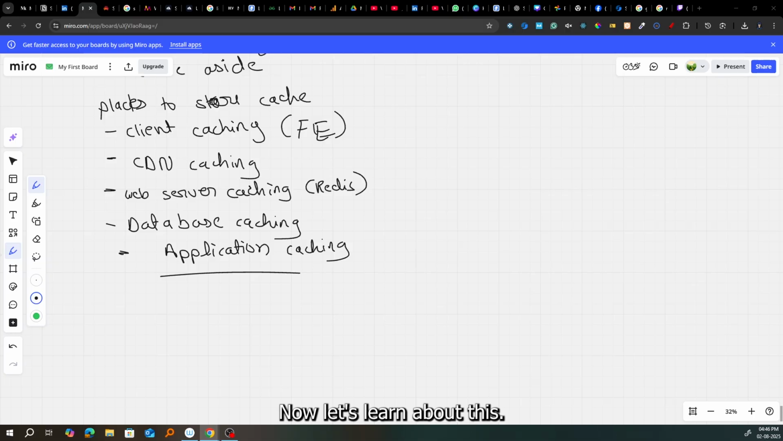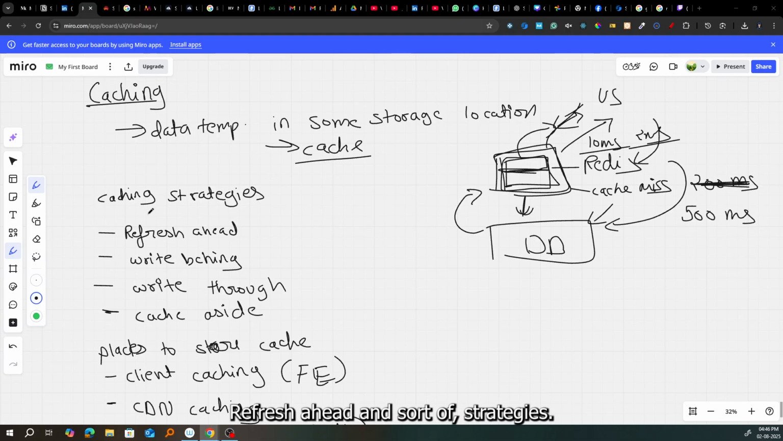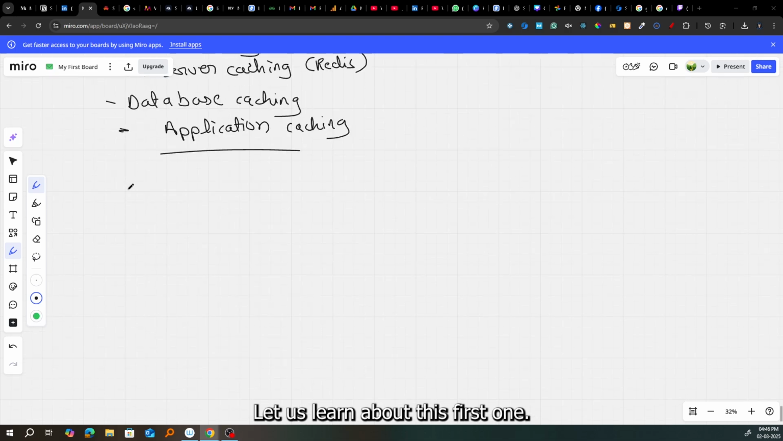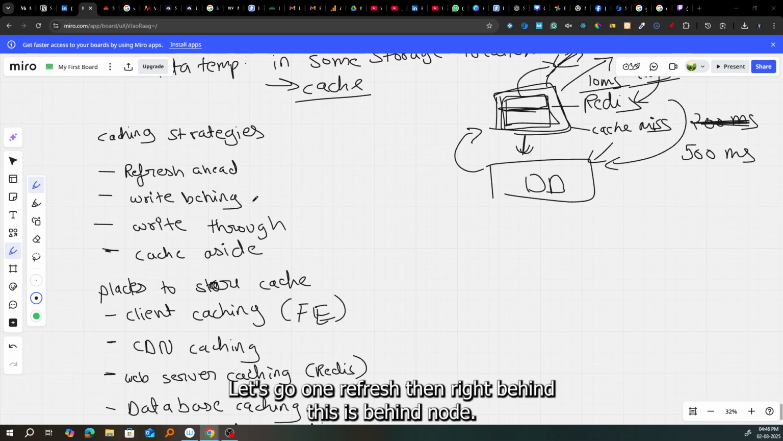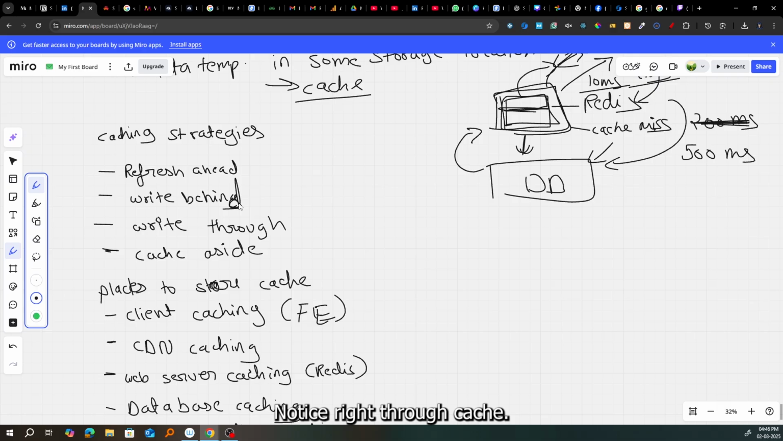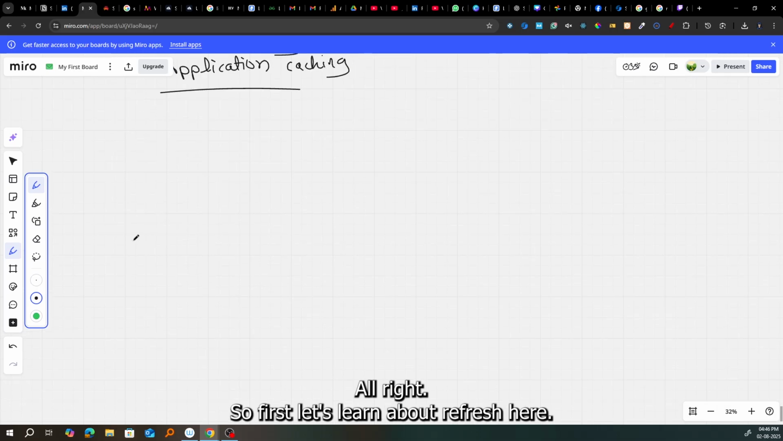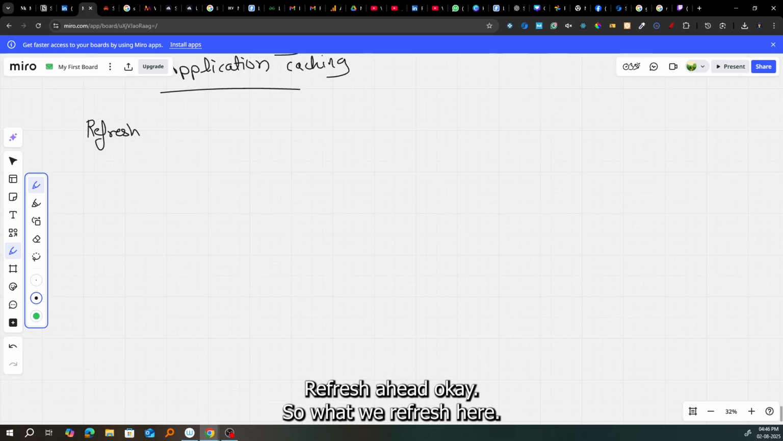Now let's learn about refresh ahead and the other strategies. What do strategies mean? So what is a refresh ahead strategy? Let's learn about this first. Okay, let's go one by one: refresh ahead, then write behind, write through, cache aside, right? So first let's learn about refresh ahead.